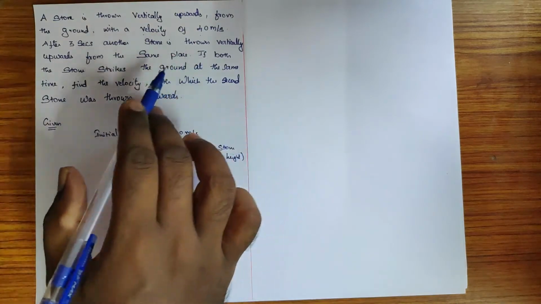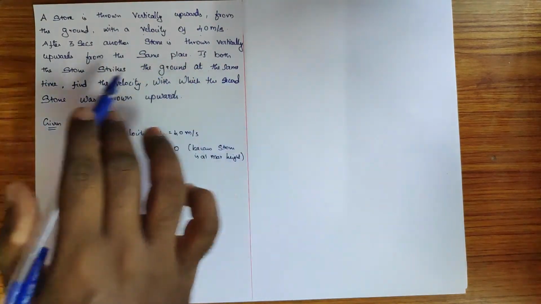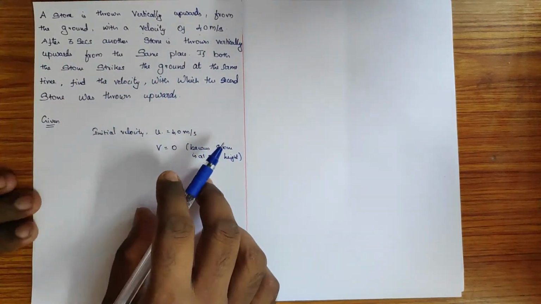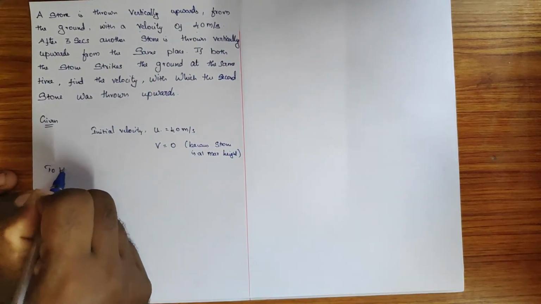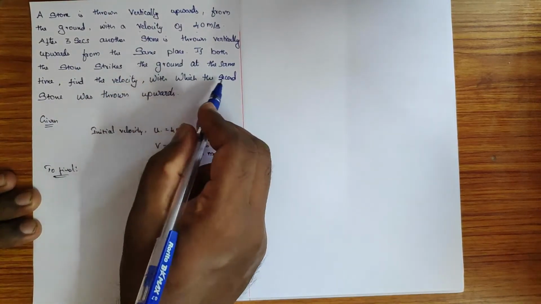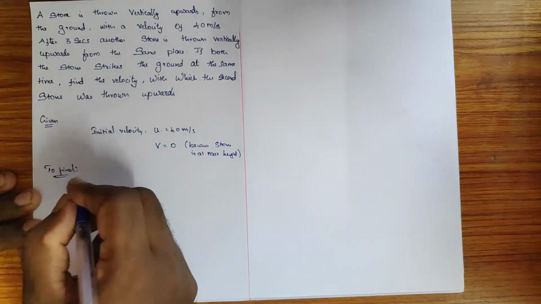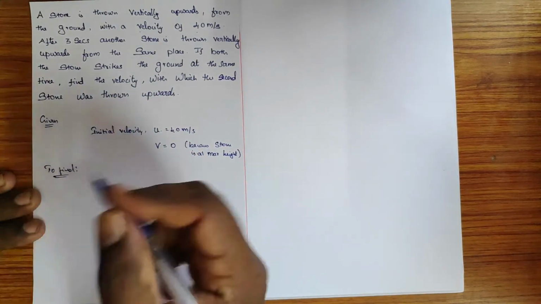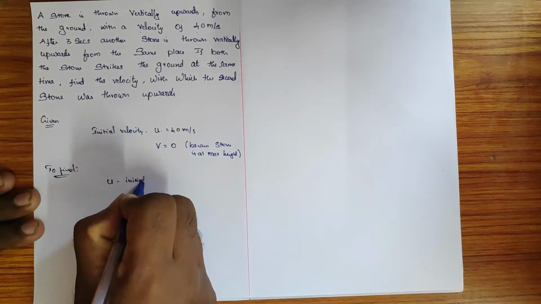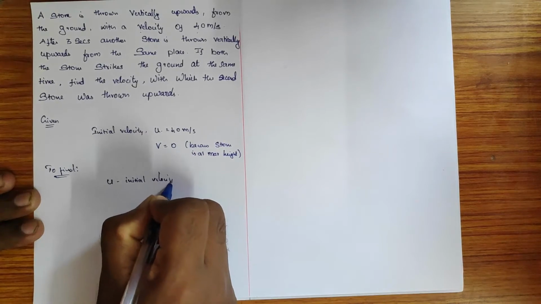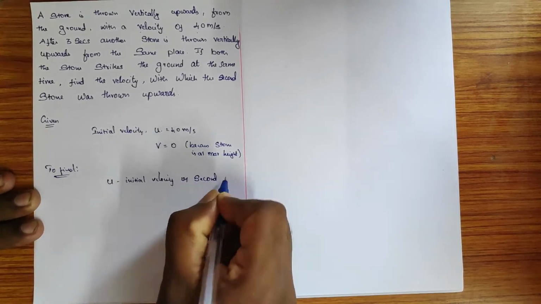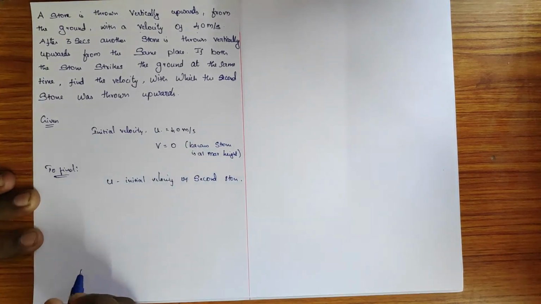And here it is given that both the stones strike the ground at the same time. So the time taken by both the stones is equal, and we are asked to find the velocity with which the second stone was thrown upward. So the initial velocity of the second stone, we need to find it out.